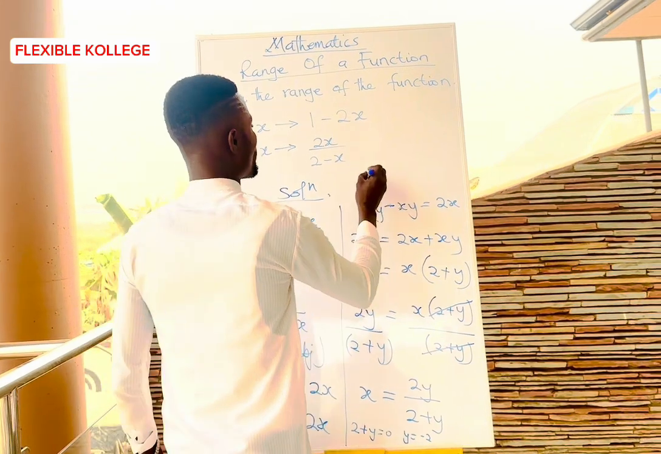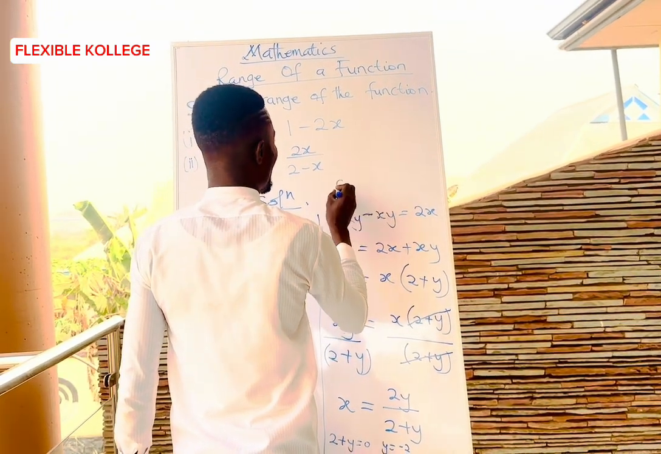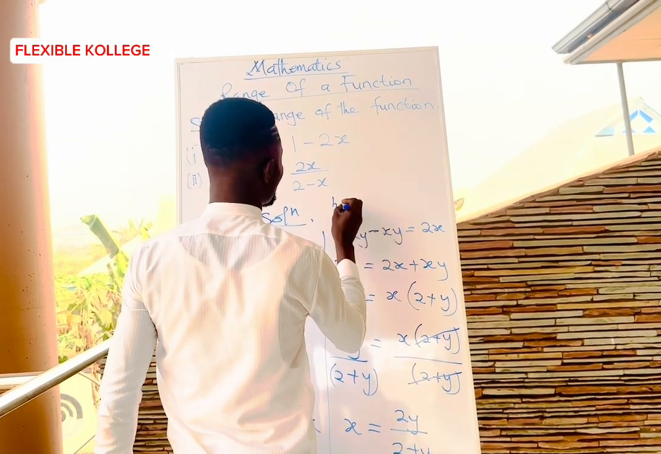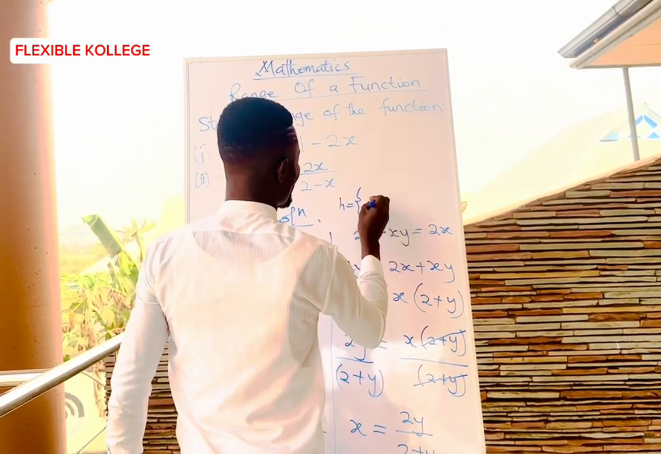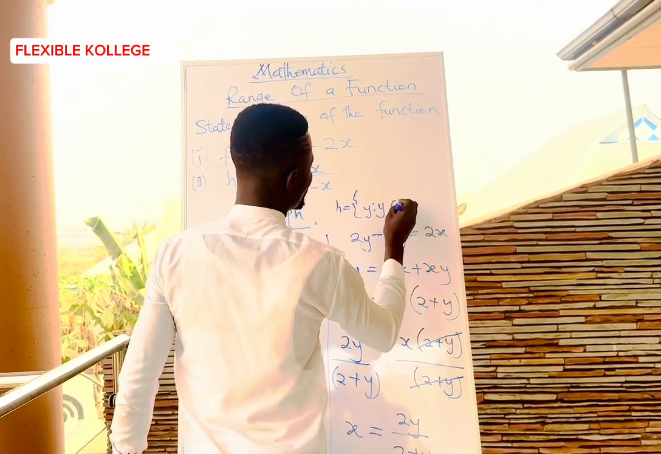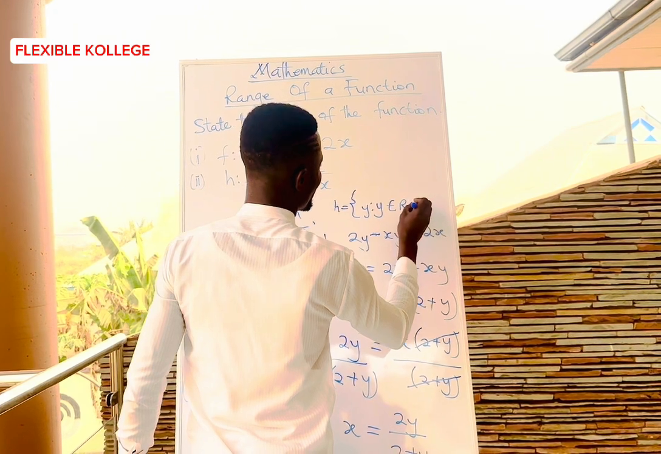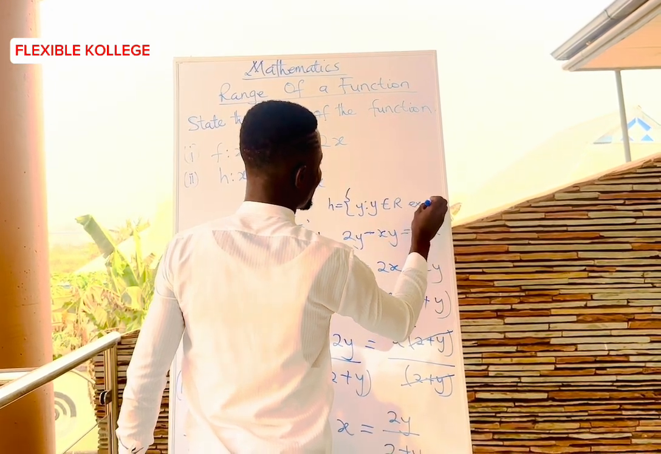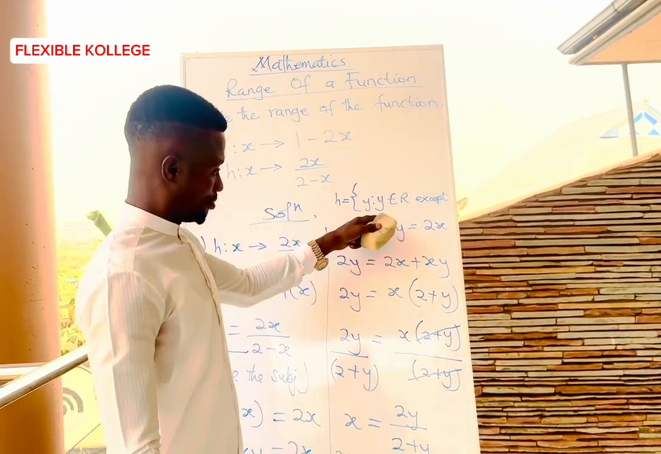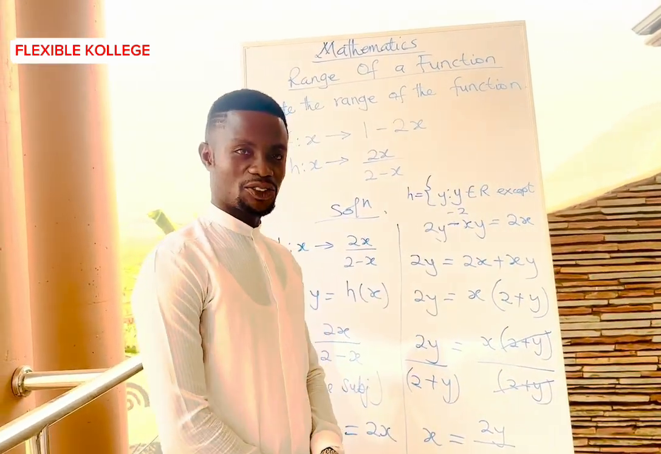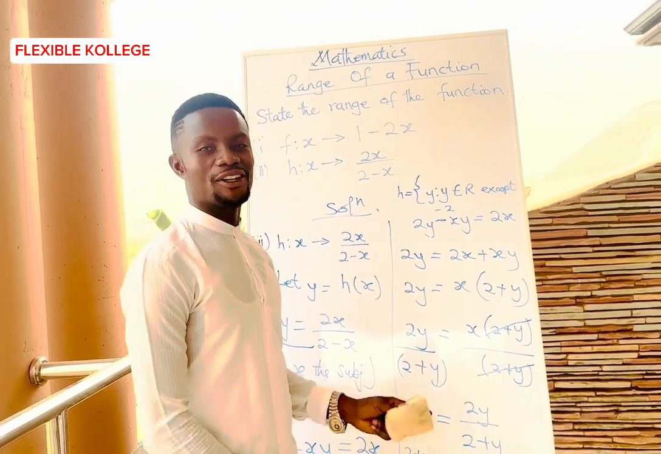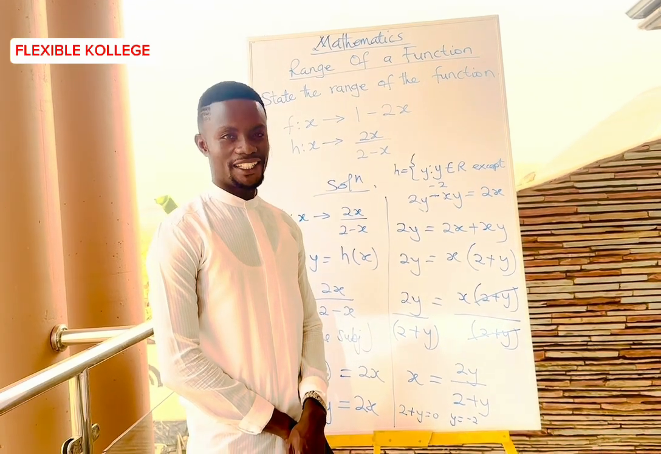So you can put it in your bracket, like f, this is h. So the range of h is y such that y is all values of R except -2. So that is it. We have been able to find the range for this particular function.